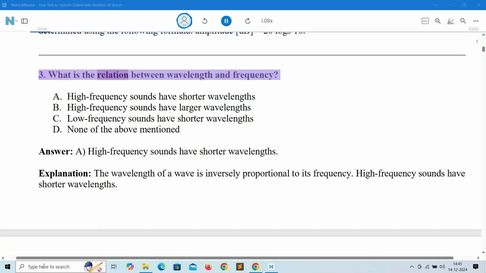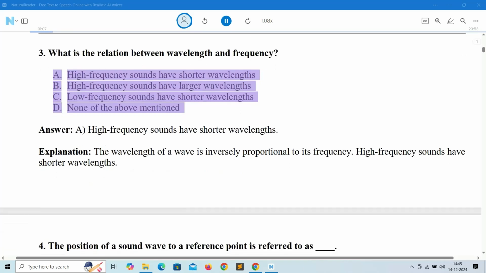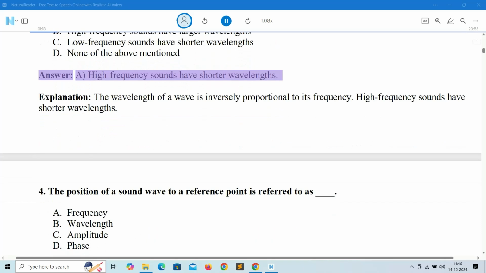3. What is the relation between wavelength and frequency? A. High-frequency sounds have shorter wavelengths. B. High-frequency sounds have larger wavelengths. C. Low-frequency sounds have shorter wavelengths. D. None of the above mentioned. Answer: A. High-frequency sounds have shorter wavelengths.